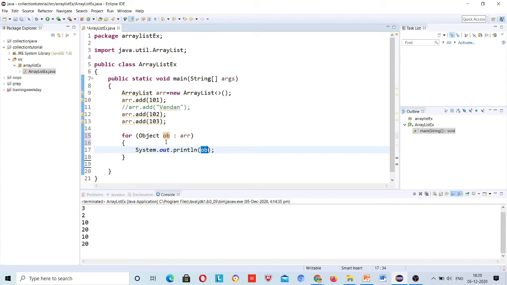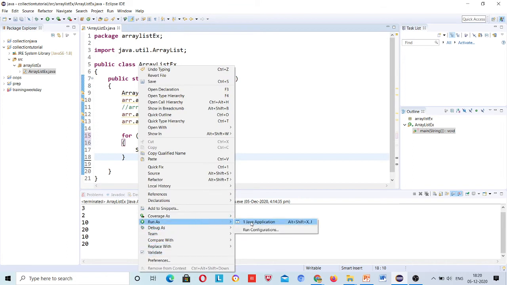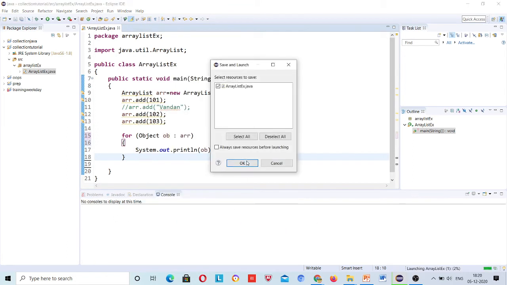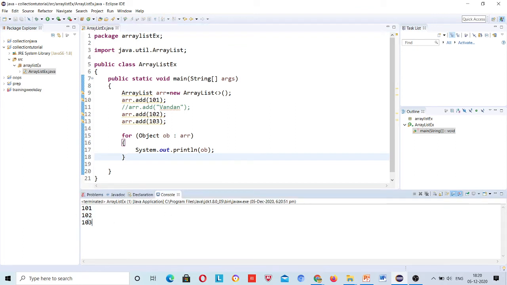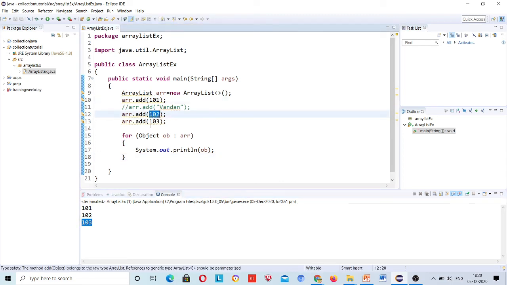Because in a normal for loop you have to calculate the size first and run the loop less than that size, right? Like this. First let me run it. It printed 101, 102 and 103, in the order that I have provided, right? Suppose I want to print this with the normal for loop. So what do I have to do?